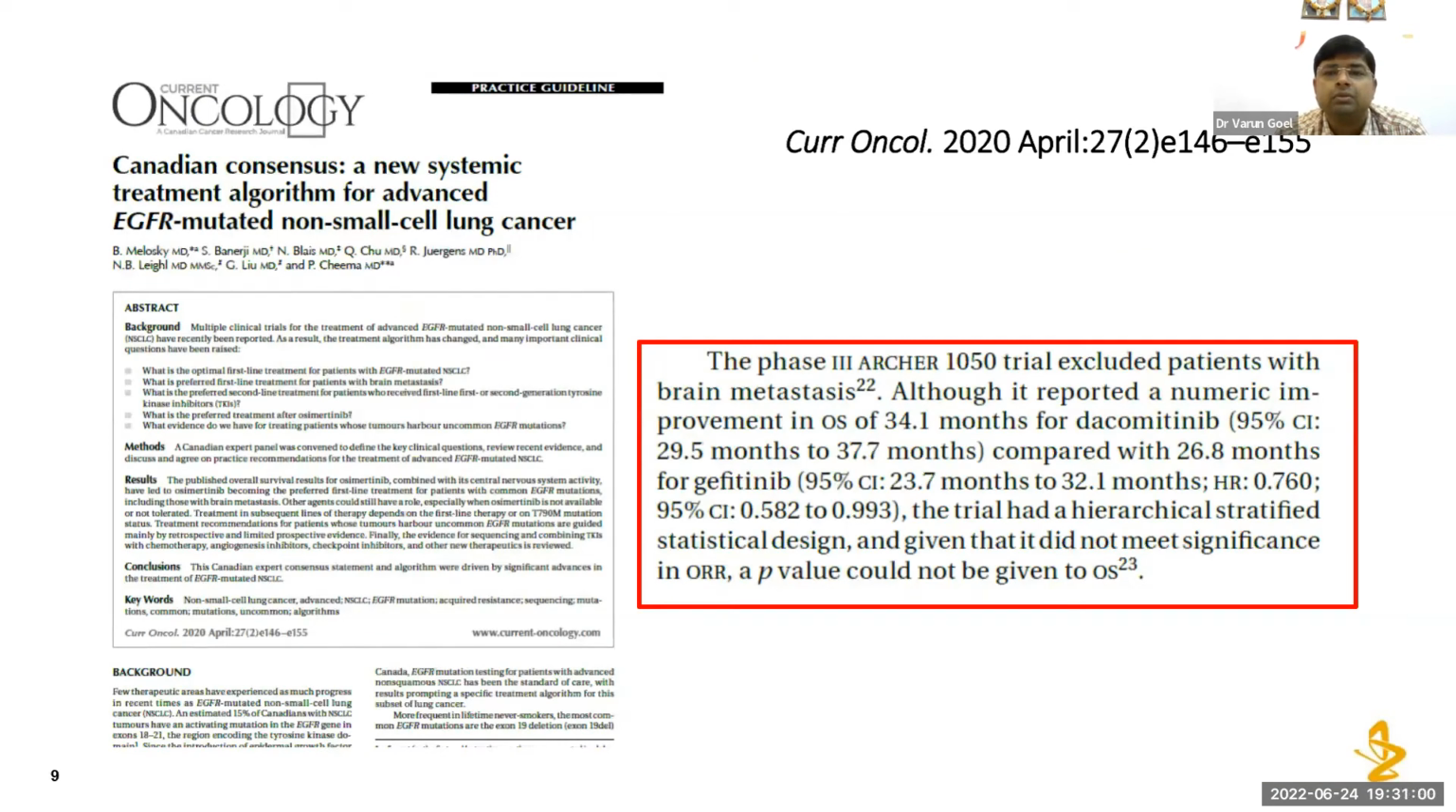In the phase 3 ARCHER 1050 trial regarding dacomitinib use, they had already excluded patients with brain mets. As I've told you, in advanced NSCLC patients, there is a 20 to 25% chance that a patient has brain mets. Those patients were excluded in this study, although it reported a numerical improvement in overall survival of 34.1 months in the dacomitinib arm compared to 26.8 in the gefitinib arm. But because of the hierarchical statistical design, they haven't done analysis of OS.